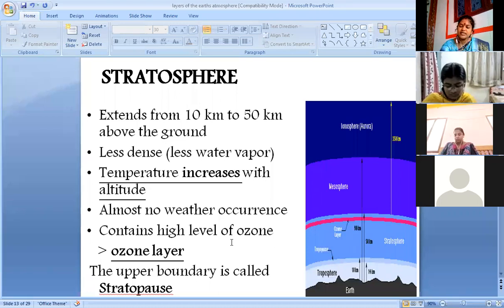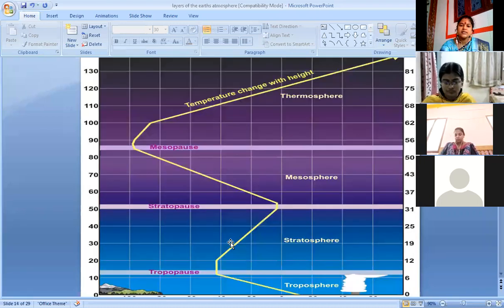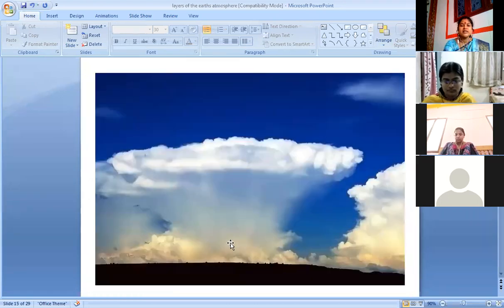Let us move on to the next slide. Look at the clouds, how they have been formed just 10 kilometers away from the earth.